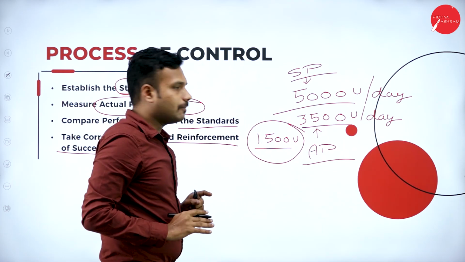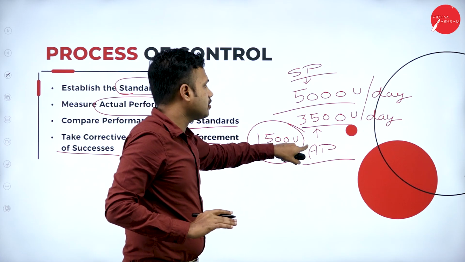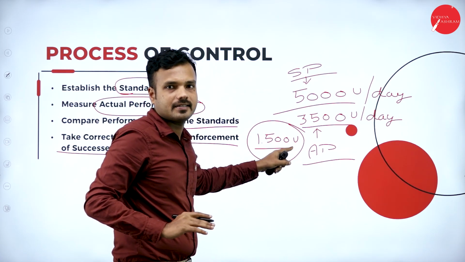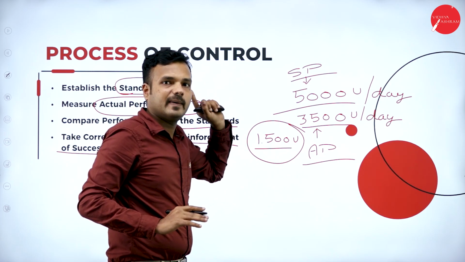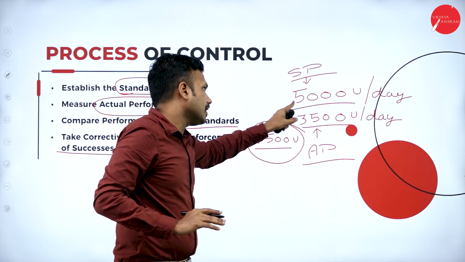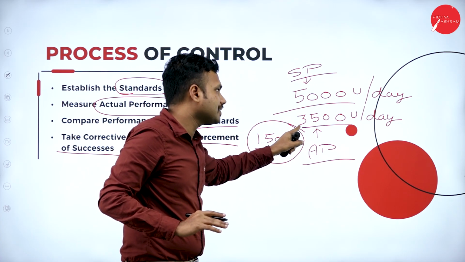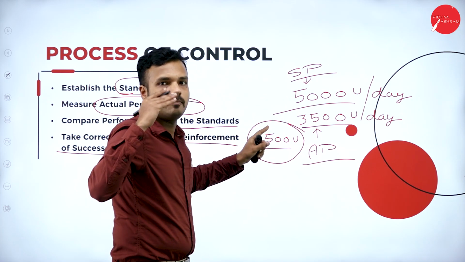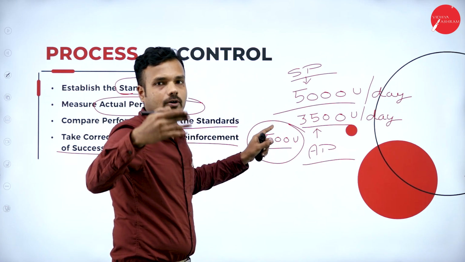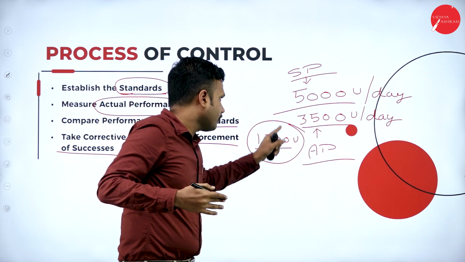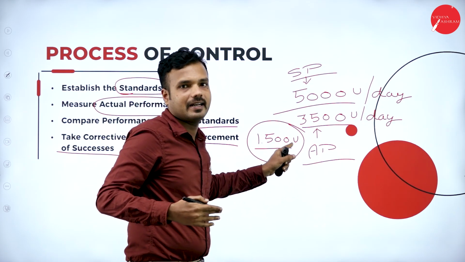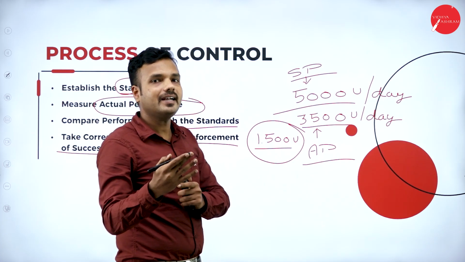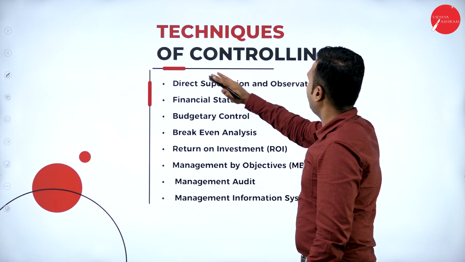So what am I supposed to do? I compared this actual performance with the standard performance and got a difference of 1500 units. So my goal or objective is to reach 5000 units. Means I have to sell 3500 units plus 1500, that is 5000 units. Means I should plan, organize, direct, control and coordinate to reach 5000 units by adding 1500 units extra. To sell these 1500 units, which are all the things that I am going with? So it is going to say techniques of controlling.